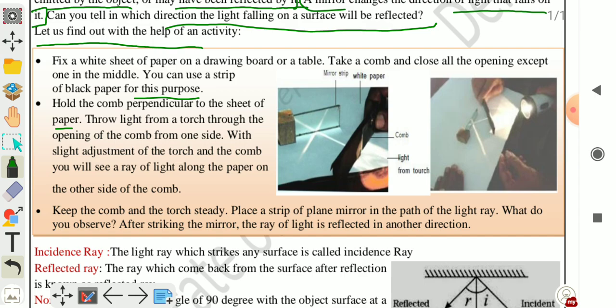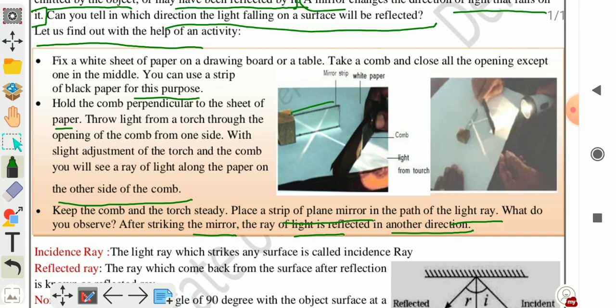With a slight adjustment of the torch and the comb, you will see a ray of light along the paper on the other side of the comb. Keep the comb and torch steady. Place the strip of plain mirror in the path of the light ray. What happens? What do you observe? After striking the mirror, the ray of light is reflected in another direction. It means the mirror can change the direction of light.